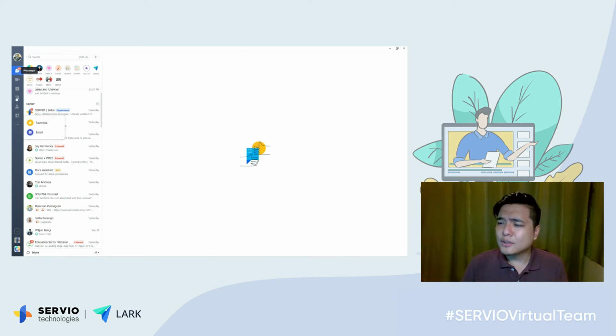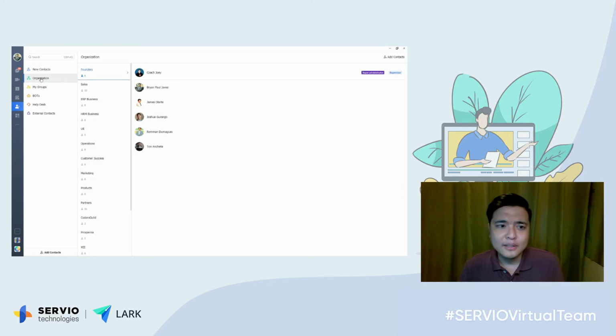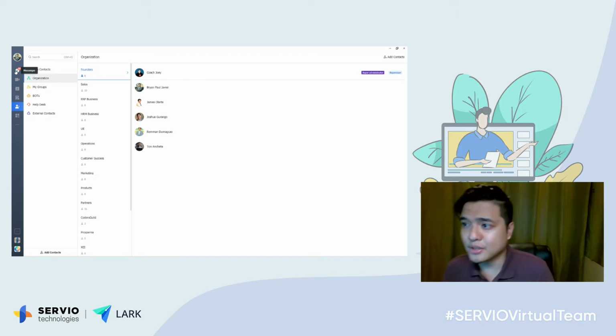So let's start first with the contacts. Here I'd just like to highlight that you are able to set up different departments and sub-departments so that you can replicate your company's organizational structure in this platform. Like what we have here, we have the different departments and there are also sub-departments. Let's go to the messaging.